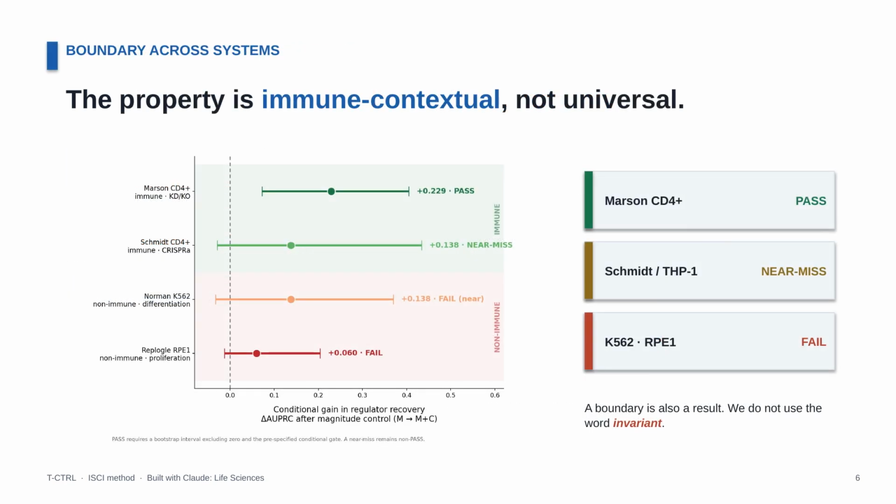And the boundary is graded. Immune T cells pass. A myeloid line is a near miss. Non-immune cells fail. That's a scope map. It tells you exactly where the property lives, which is why we never call it an invariant.